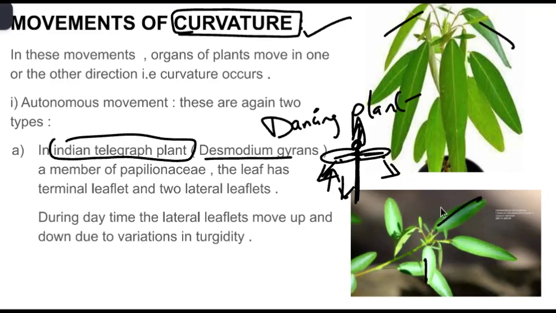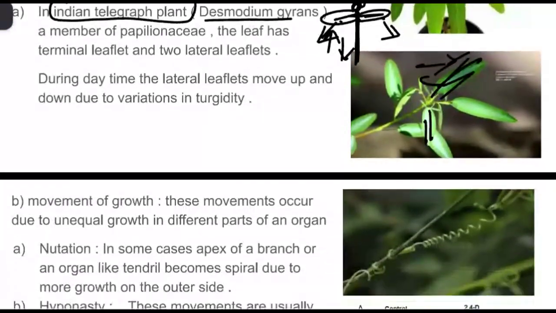So here you can see these lateral leaves, what they will do is move up and down. People might see this plant moving up and down like a dancing plant. So this is one: because of the response to the water, it is producing some curvature change. This is the best example of autonomous movement.